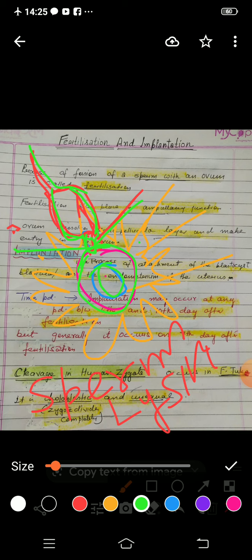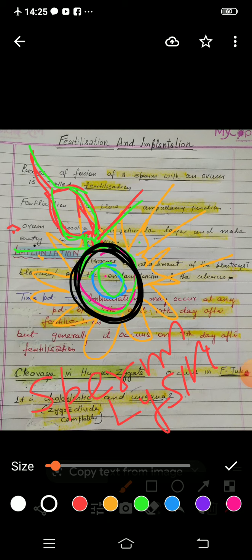That means the sperm makes the entry into the ovum, and after that certain changes take place in this layer, that means the zona pellucida becomes thickened, or you can say it becomes a bit firm, so that it can stop further entry of any other sperm. So the thickness of this membrane ensures that there will be no entry of additional sperm, so it prevents polyspermy.